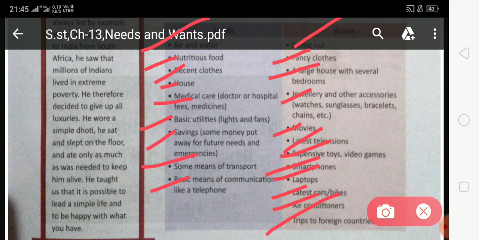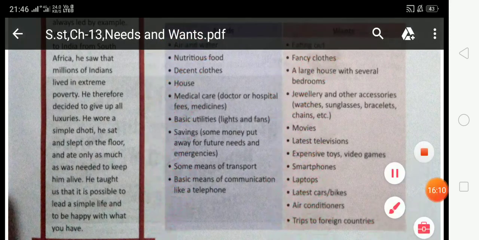So student, these are the differences between needs and wants, and I hope you all have understood about needs and wants, and you have to read and learn about needs and wants, chapter number 13. So that's all, and thank you.